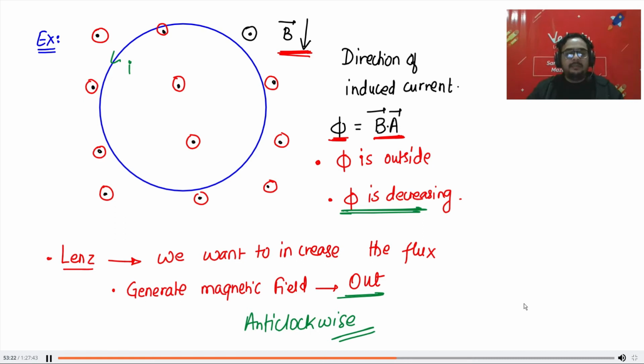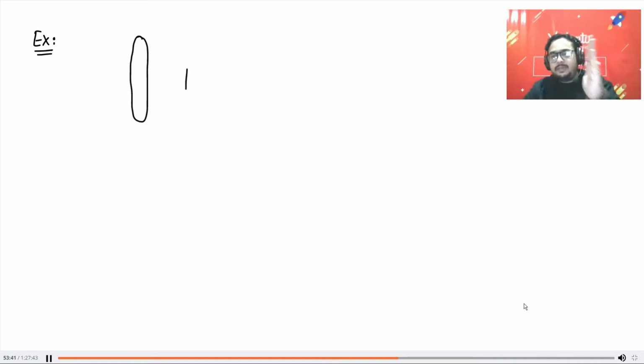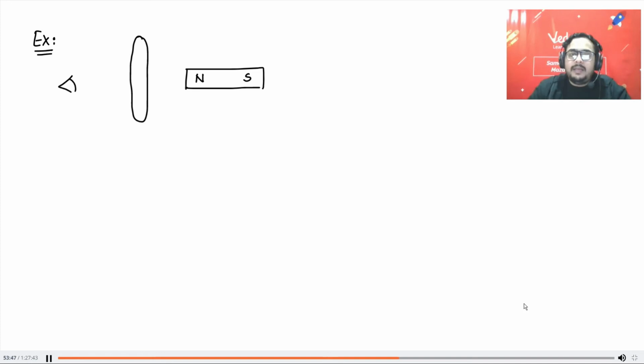Okay, if it is clear, I will tell you one more thing which will make things more easy. Now another type of question that comes is this. That you have a loop like this. Okay, it is placed like this. You have a loop like this and you have a magnet. Here is the North Pole and here is the South Pole and you are looking from here. And you are moving the magnet like this.